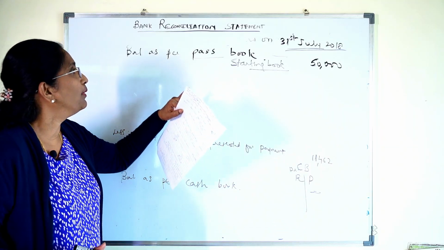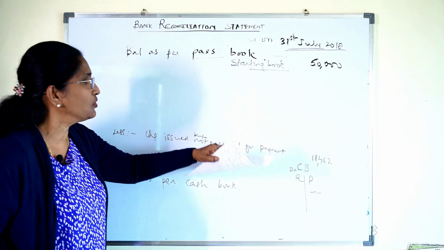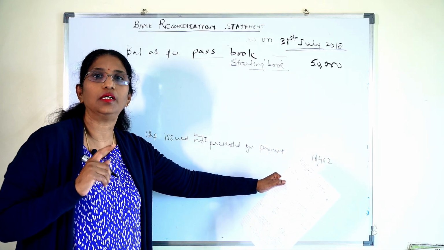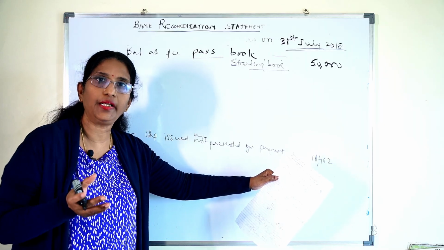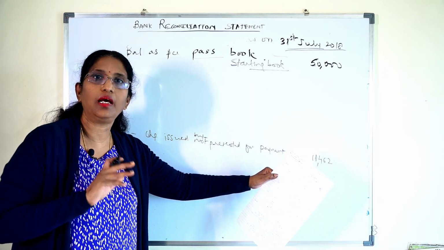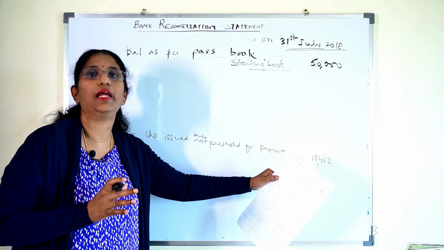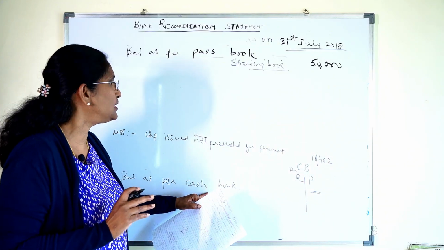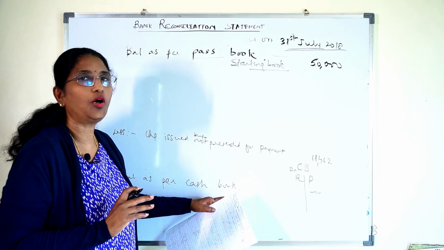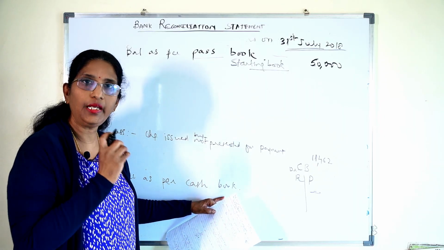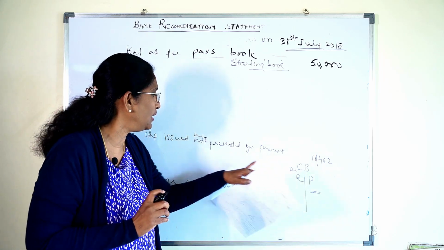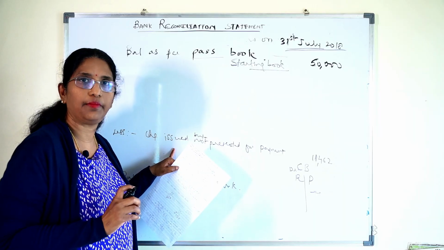It is not recorded in the passbook. Remember, we are doing this for transactions not recorded in either of the books. BRS is done for the differences, and we try to adjust the differences. Since it is the cash book I am trying to reach, I look at the cash book balance, and since the transaction has been recorded there, I do exactly the same.